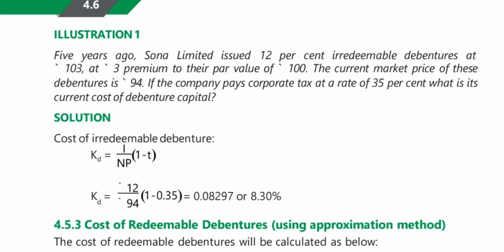0.0829 in decimal. Now we need to convert that into a percentage. Just multiply with 100, 0.0829 multiplied by 100. So we get in percentage 8.30%. So this is the current cost of debenture capital.